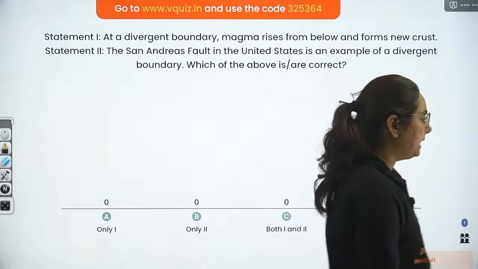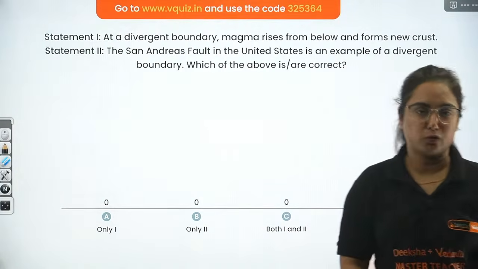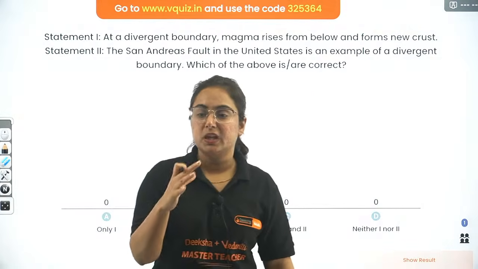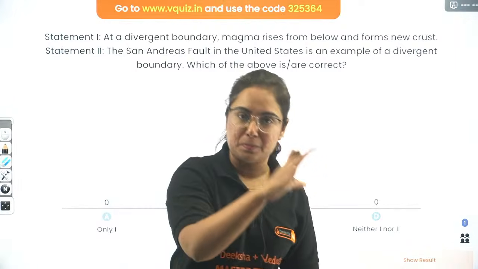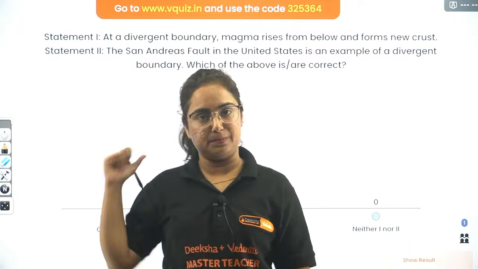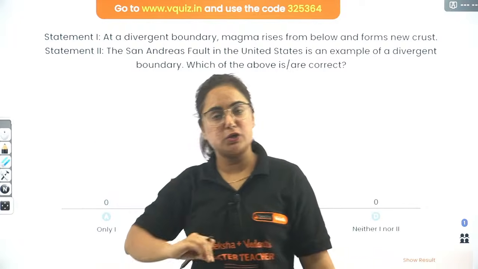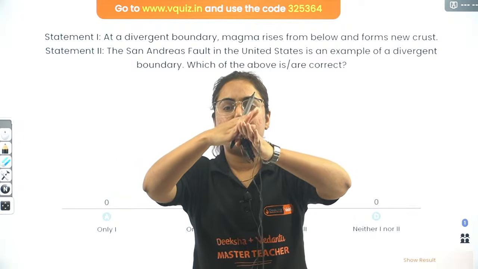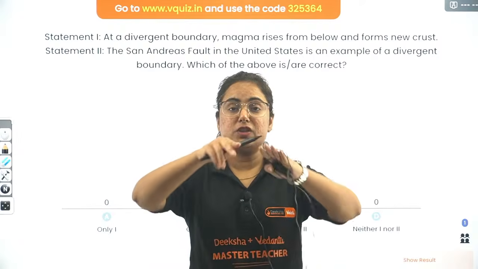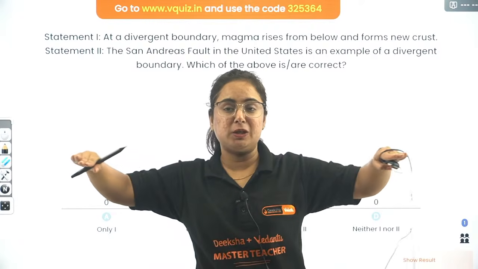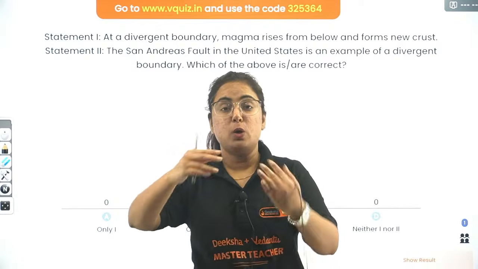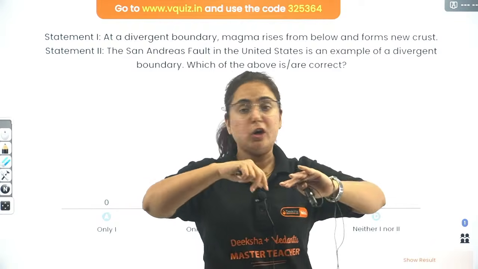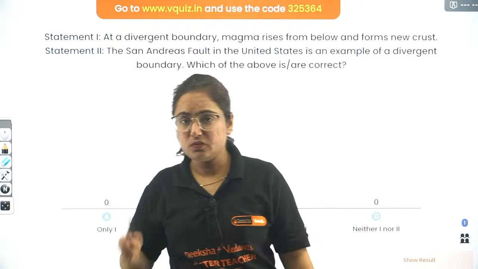Okay, so beta, there are three types of plate boundaries. Now you guys are well aware of the theory of plate tectonics, that the earth crust is divided into certain major plates and certain minor plates. Those plates either converge with each other, coming closer and closer and forming mountains. Or there are plates which are moving away from each other, divergent plate boundaries. Or plates which are just moving across each other, not forming any new structure or destroying any old structure.